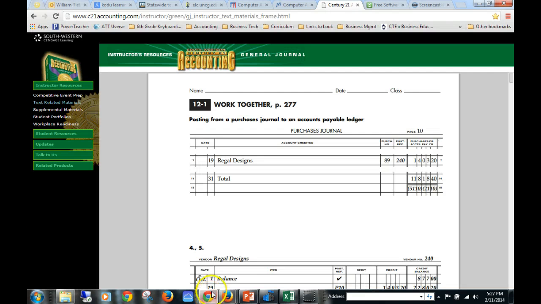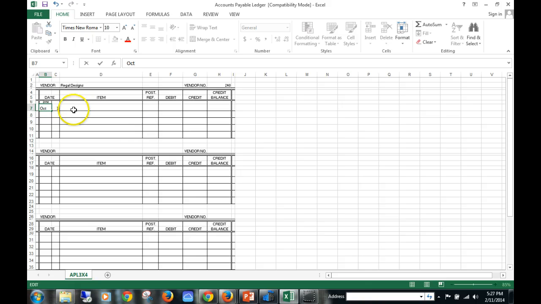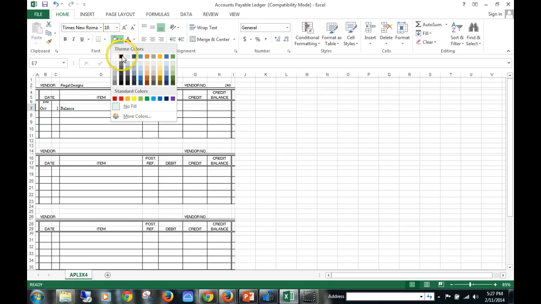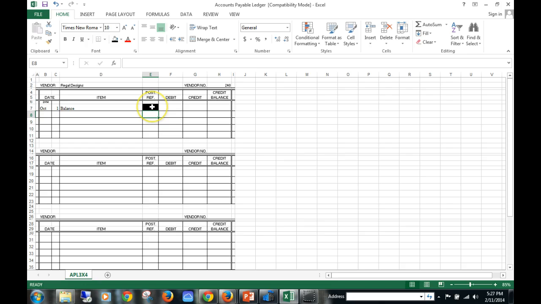Make sure this is right here. Balance. Post reference is a check mark. What I would suggest is just coming up here and just filling it black. That'll work for me. That just tells us we don't need to put anything in this box. You could also put an X, or a check mark, whatever you want, just so I know that you're not going to fill out this box.